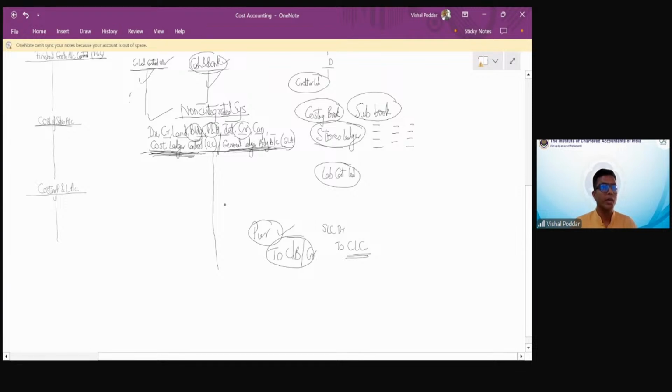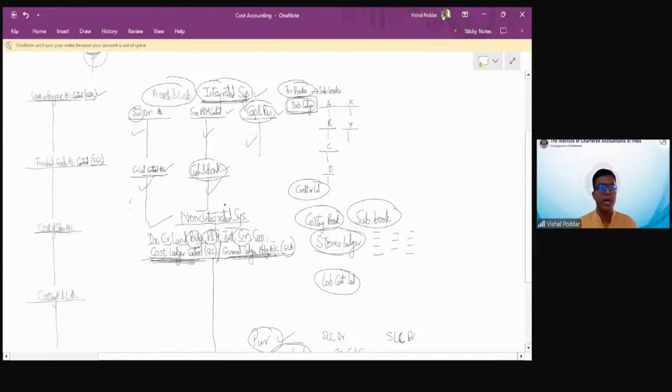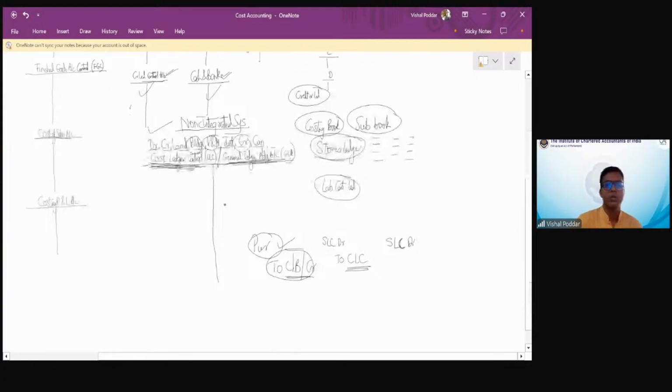But if my method of accounting is integrated, then for purchases, I will debit the SLC account. And for cash, bank, creditor, I have these accounts in integrated. I have prepared a cash bank account. I have prepared a creditor account. So my entry would be to cash or bank or creditor, as the case may be. So for non-integrated, this is the entry. For integrated, this is the entry. And I'm talking about the first transaction, which is purchases.